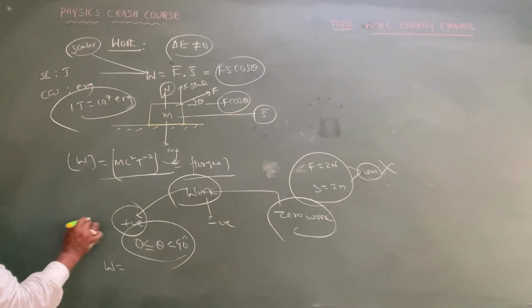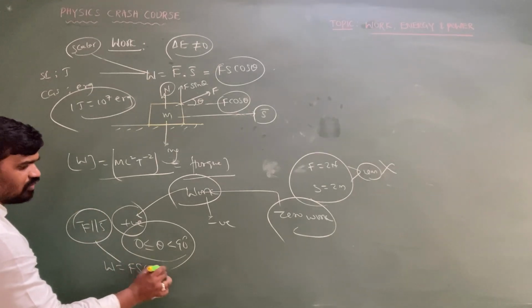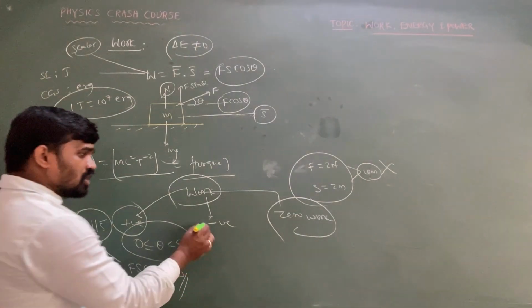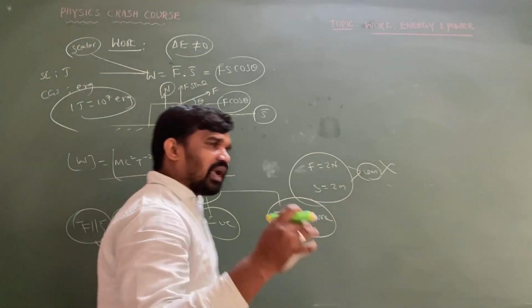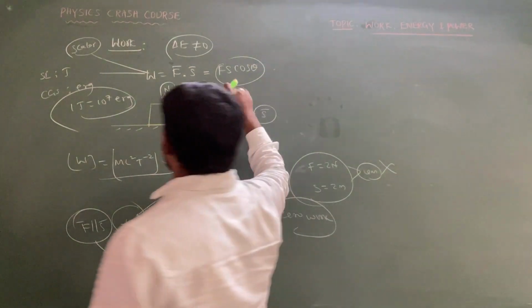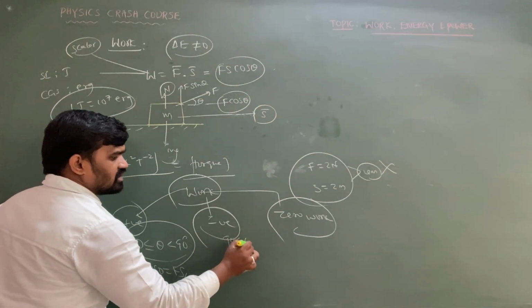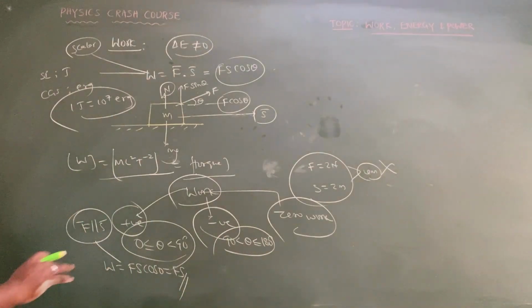If force is parallel to displacement, then the work done is equal to Fs cos 0, which is equal to F into S. This is the work done formula for positive work done. Next, another important point, negative work done. Negative work done means the angle between force and displacement is an obtuse angle, that is, 90 degrees < θ ≤ 180 degrees. Then the work done becomes negative.